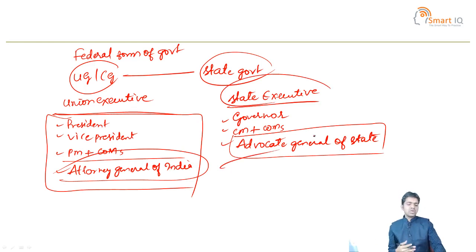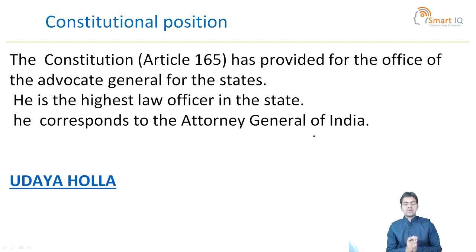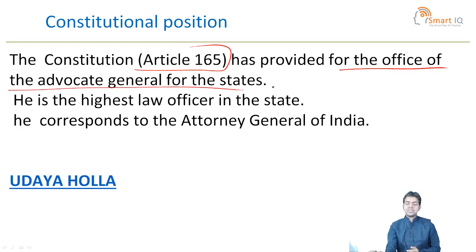So what is the constitutional position of the Advocate General of the State? Article 165 of the Constitution provides for the office of the Advocate General in each state.